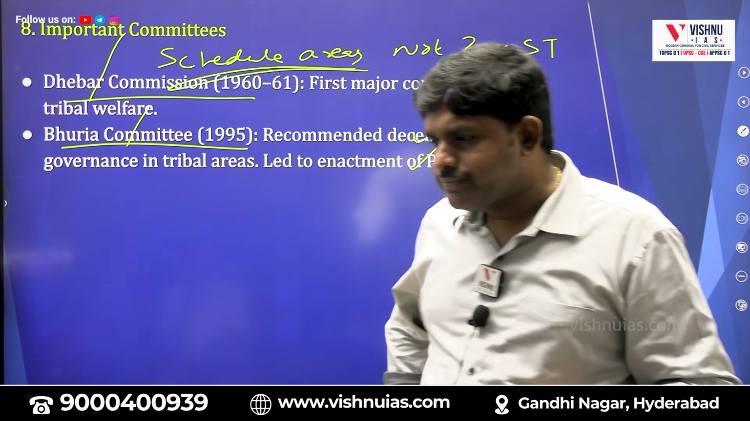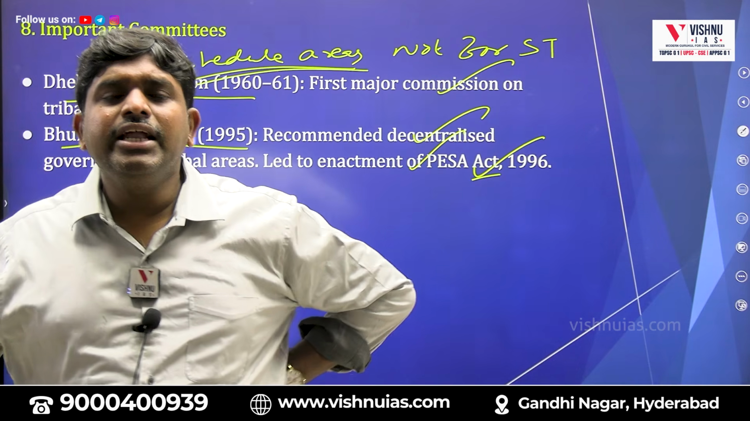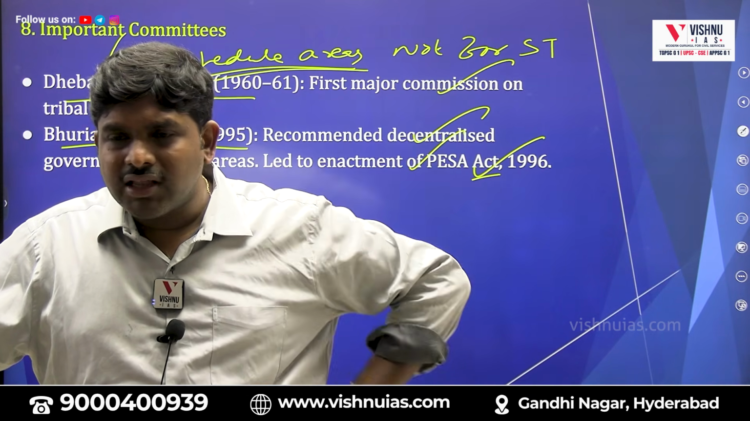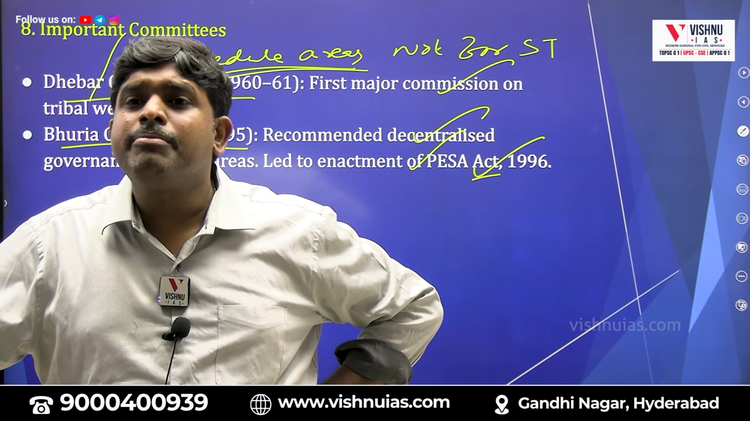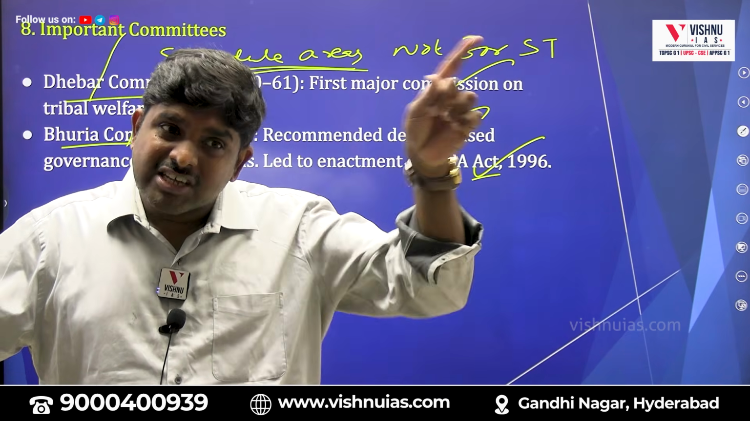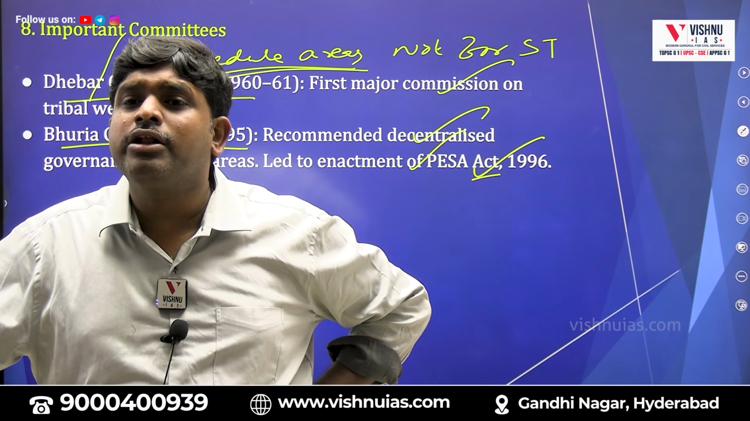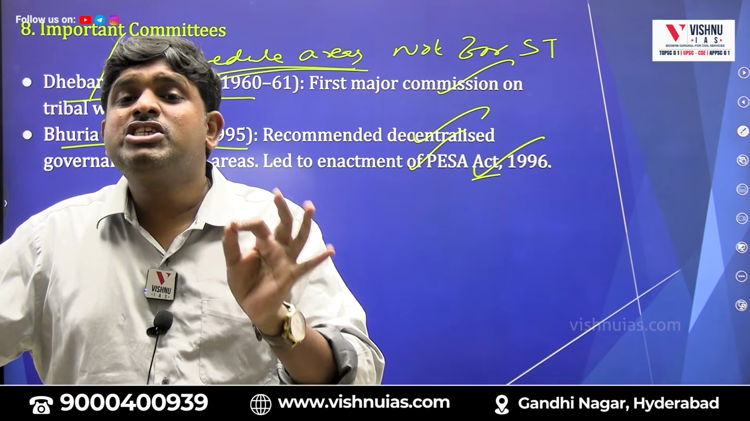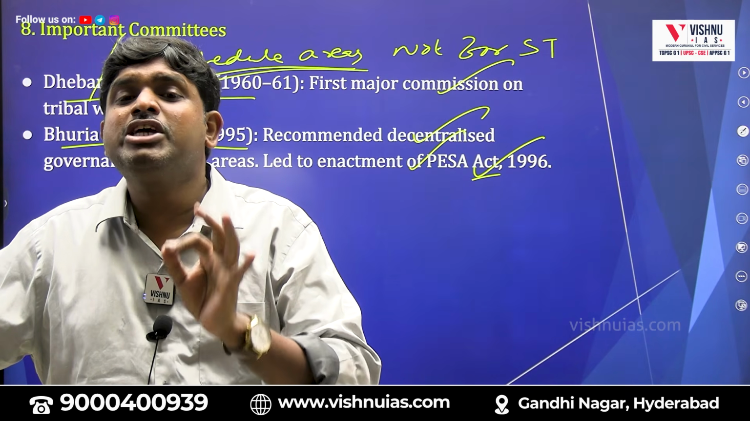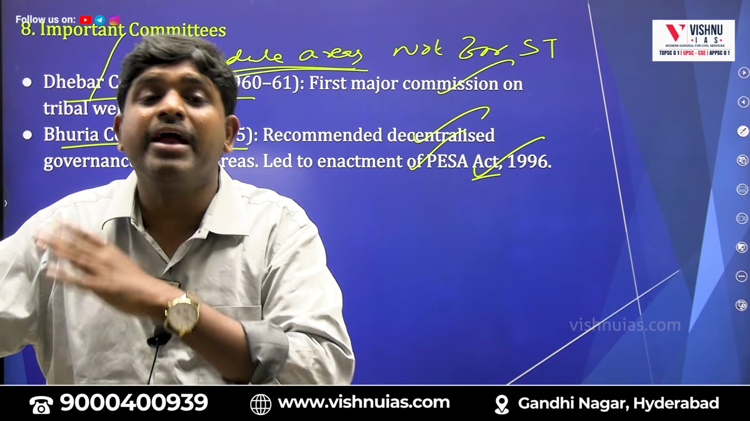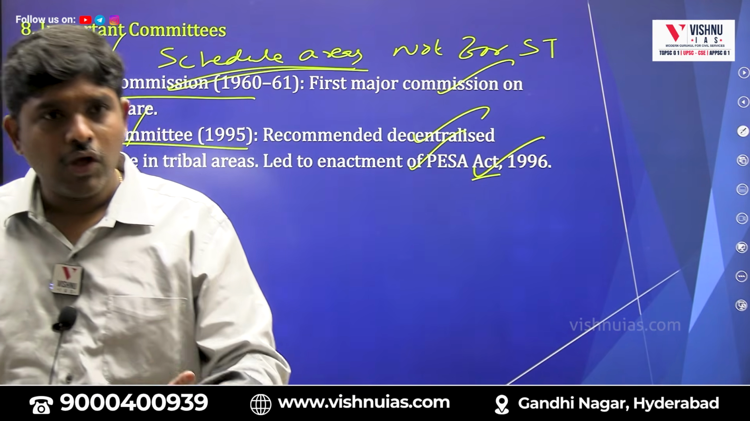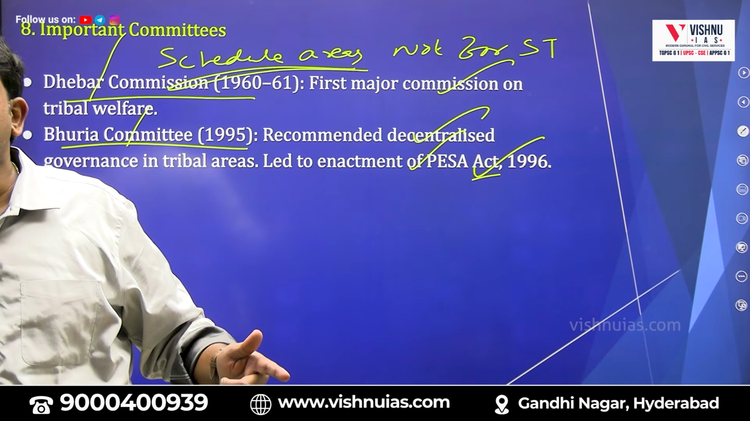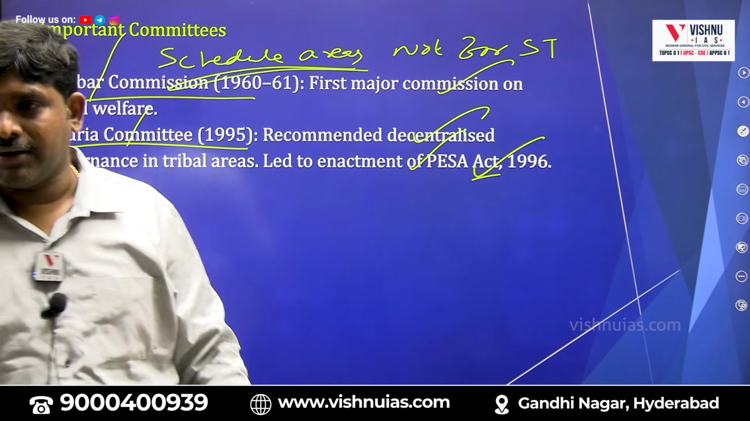For example, I will tell you. Child Labor Prohibition and Regulation Act 1986. Again, we have another, Child Labor Regulation and Welfare Amendment Act 2016. But the first law is the Child Labor Prohibition and Regulation Act 1986. This is a PYQ. Based on which committee's recommendation was the Child Labor Prohibition and Regulation Act 1986 made? Gurupadaswamy Committee. On the same lines, for Scheduled 5 areas, the PESA Act was made on the recommendations of which committee? Bhuria Committee.